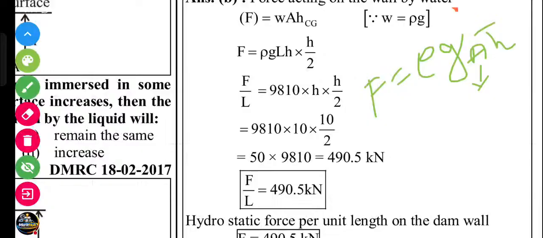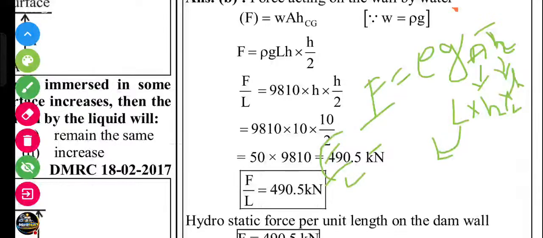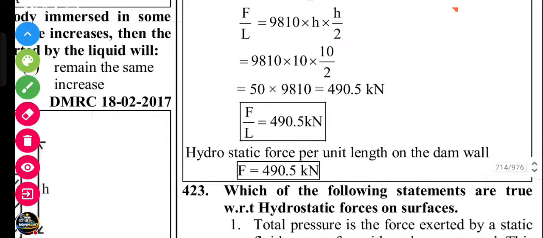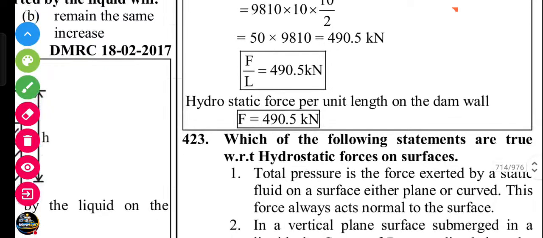So area equals length into height, and the distance of the centroid is h by 2. So dividing by l, F by l equals rho g h by 2. Okay, it's coming 490.5 kilonewton.